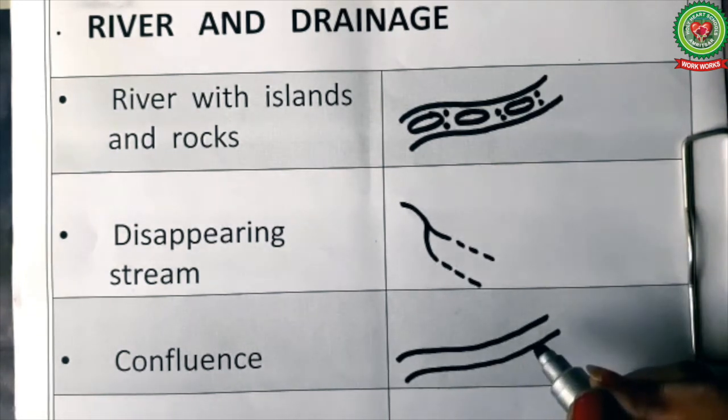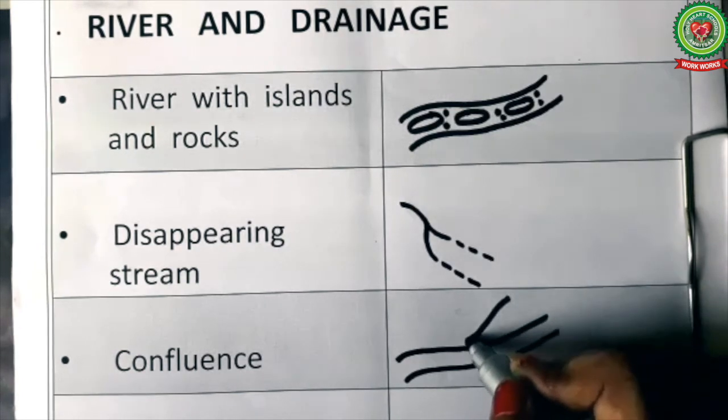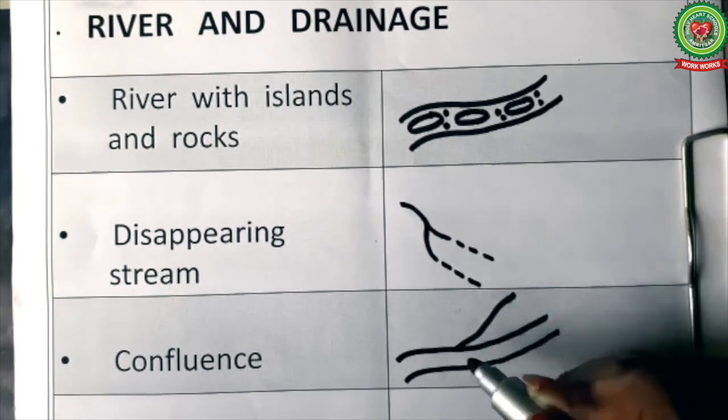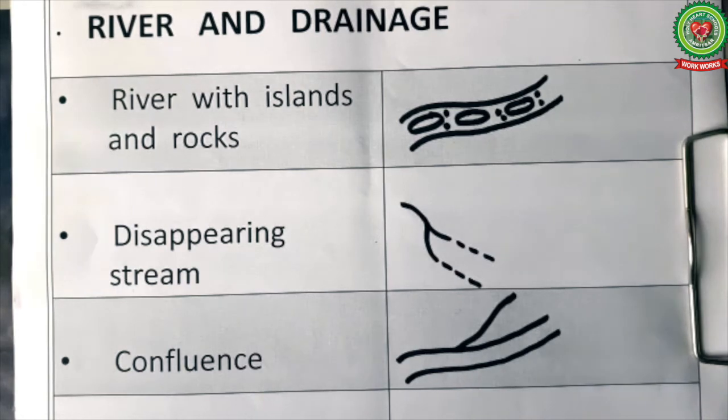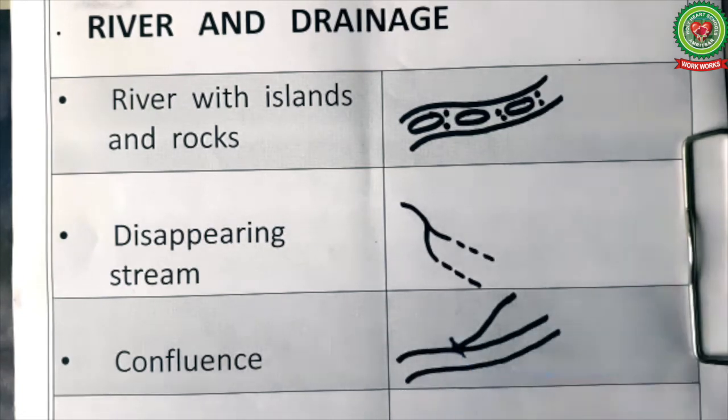And now we'll draw the second river. It can be a small stream like this. So this is the place of confluence. I am showing it here with a cut mark. So this is the confluence, okay, meeting of 2 rivers.